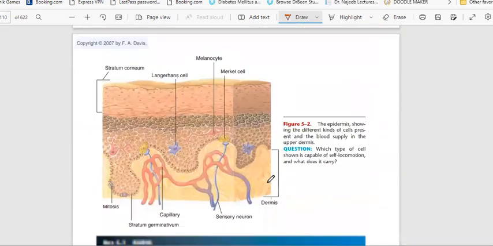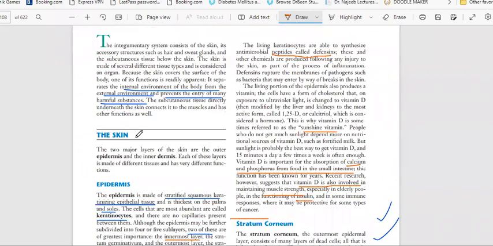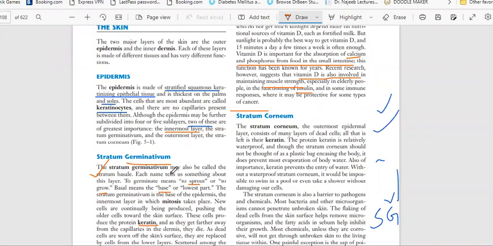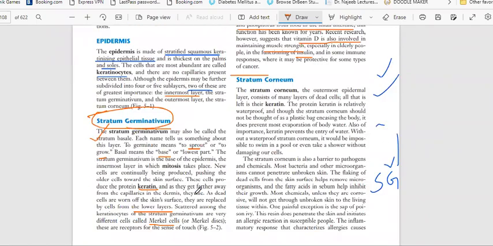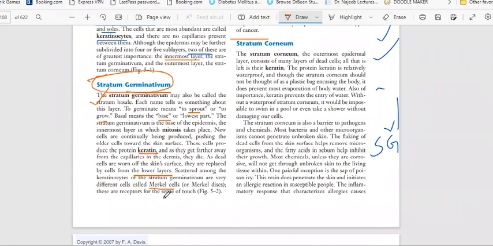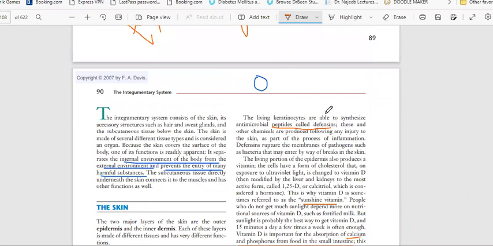Okay, so basically, today we studied the stratum germinativum, epidermis, and the skin. We have to remember many things about the stratum germinativum. The first thing is that mitosis occurs in the lowest part of the stratum germinativum. The second thing is keratin, and we also have Merkel cells, which give touch sense response, and keratinocytes synthesize defensins which kill the microbes.